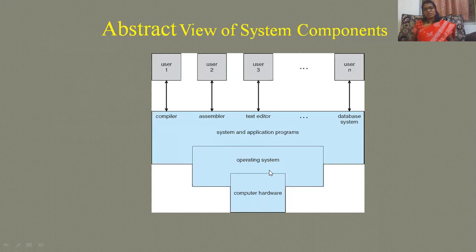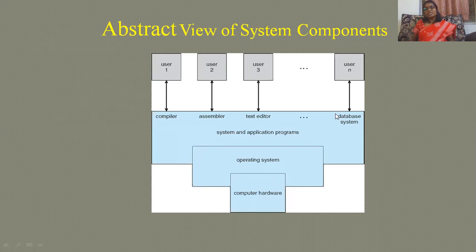So the responsibility of the operating system is to manage things. It has to tell, yes, this is your turn, you can go and use your CPU. Yes, this is your turn, you can use your printer. So it is controlling the actions between the users, by making use of application programs or system programs, and through the hardware components, which are nothing but the computer hardware.